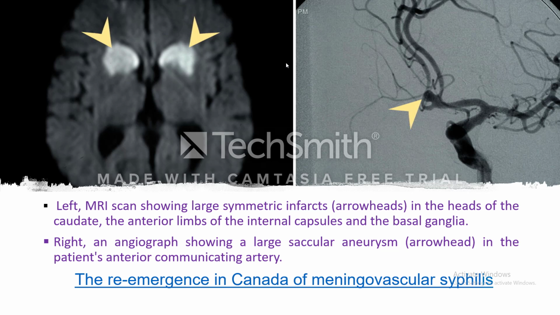Here's a beautiful large symmetric infarct in the heads of the caudate and anterior limbs of the internal capsule and basal ganglia. And here is the cause. You can see an aneurysm in the anterior communicating artery. You know, when the media and adventitia of the vessel are weakened, there is saccular dilatation of the vessel, forming this saccular aneurysm.